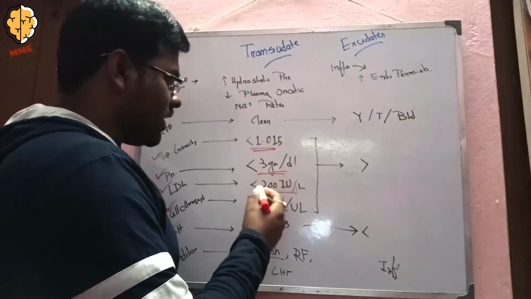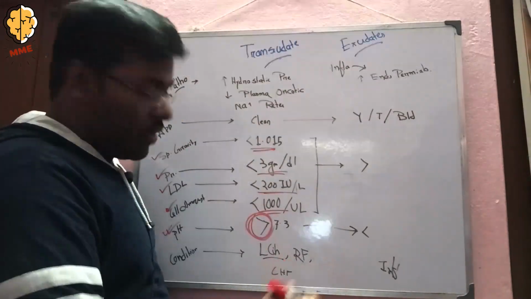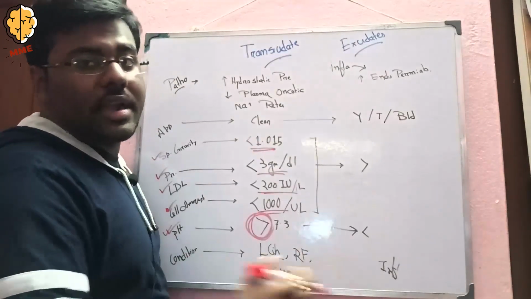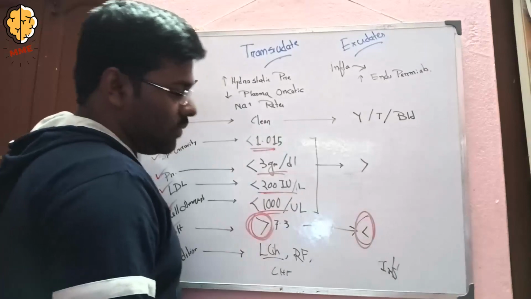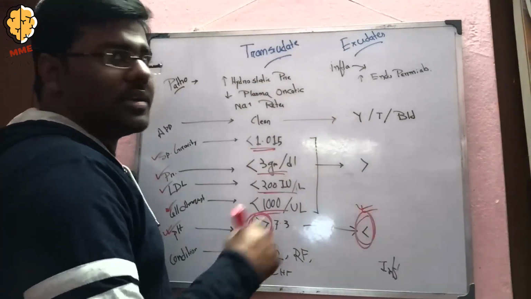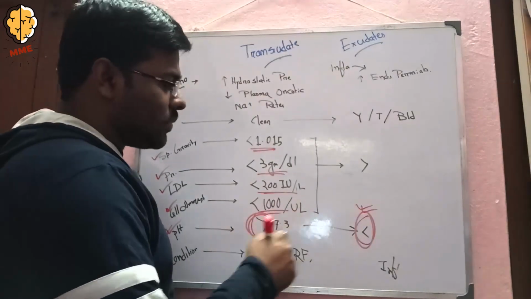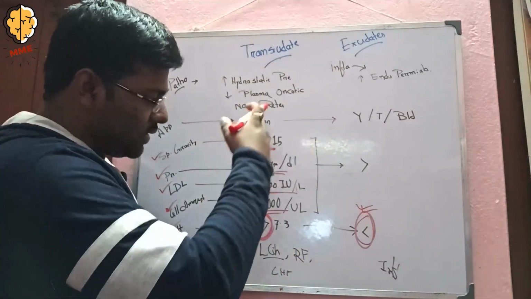Okay. Now coming to the exudate part, the specific gravity is more than 1.015. The protein is more than 3 gram per dl. The LDH is more than 200. The cell count is more than 100. That's it. But in case of pH, it is less than 7.3. So you have to remember the 7.3 part. In case of exudate, the pH is less than 7.3. But in case of other parameters, the transudate has the lesser amounts.